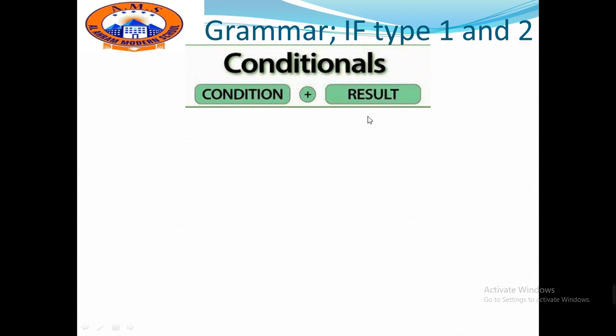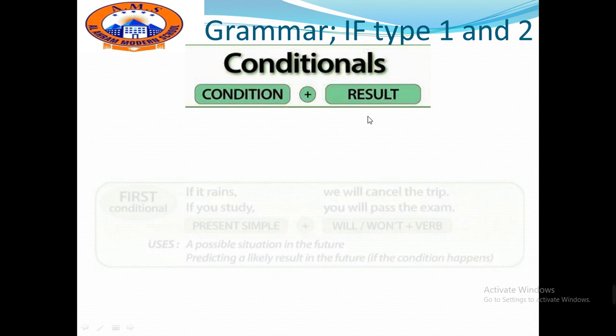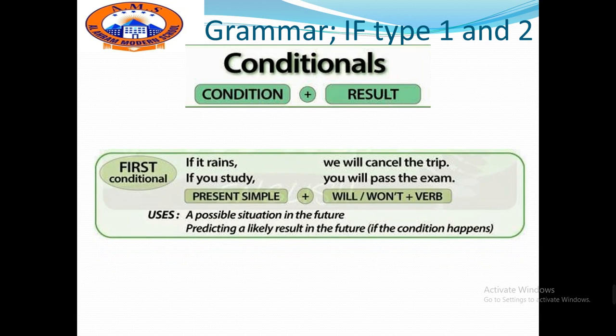In the first conditional, or if type 1, we form it by using present simple plus will or won't plus verb. So, in the first part of the sentence, we put if plus the present simple, and in the second part, in the result clause, we put will or won't plus verb.